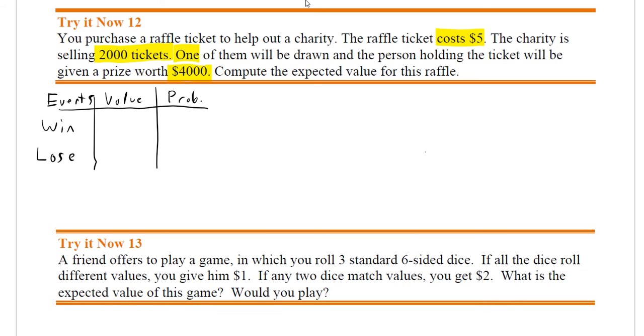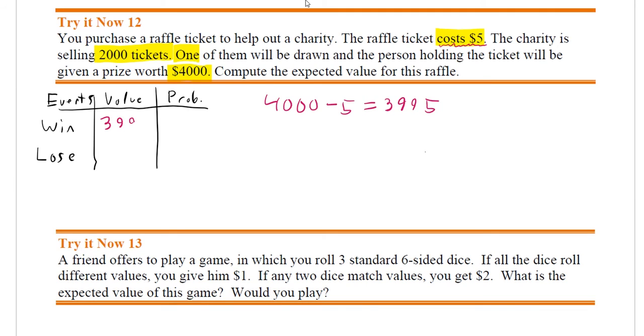Now, the value of these, if you were to win the raffle, it says that you would be given a prize worth $4,000. However, you also paid $5 in order to play this. So $4,000 winning minus $5 to play the game means that you got a net sum of $3,995.